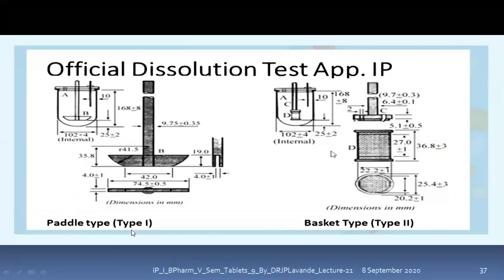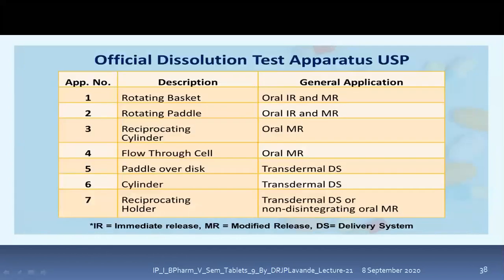So in case of IP, type 1 is the paddle type, whereas in case of USP the type 1 is the basket type, right? In case of IP the type 2 is the basket type. In case of USP the type 2 is the paddle type, isn't it? It is the reverse one. The same thing has been given here.